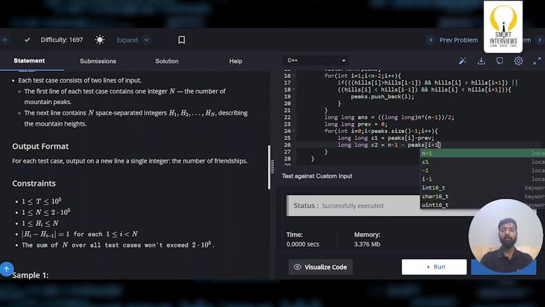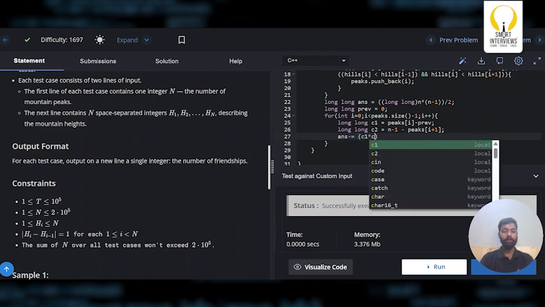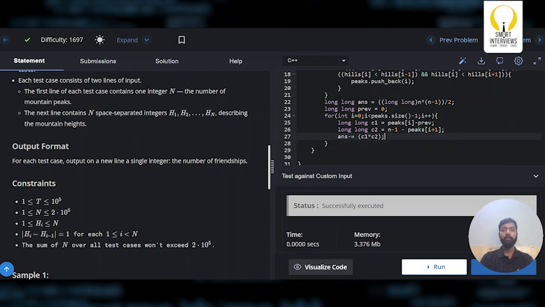So we'll get the total number of hills after the second peak. So we got this. Now what should I do? I need to subtract it from the answer. Answer minus equals C1 into C2. And I should also update my previous. So previous equals the current peak, peaks of i.